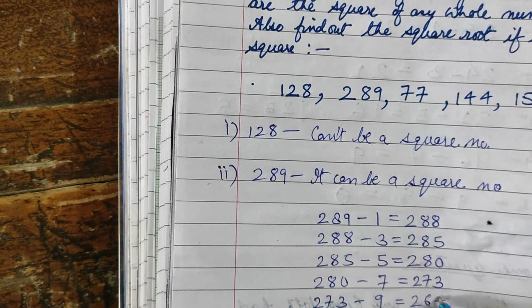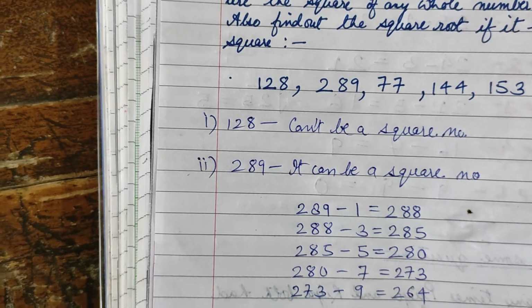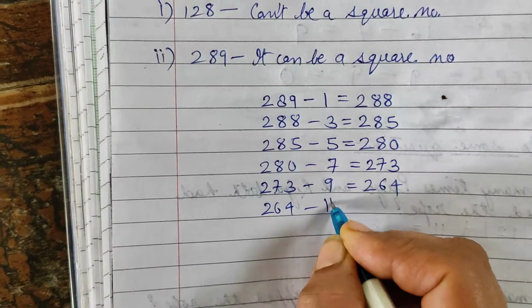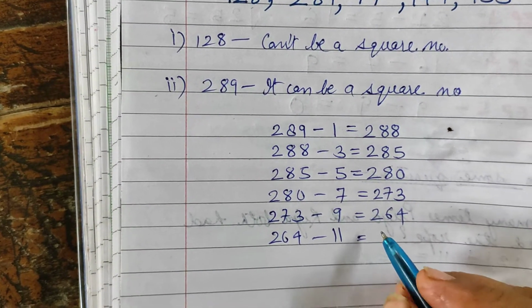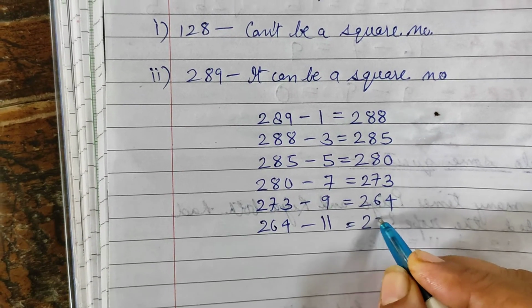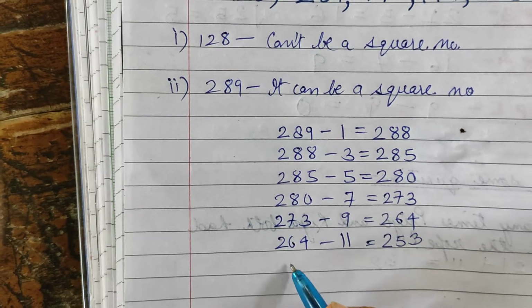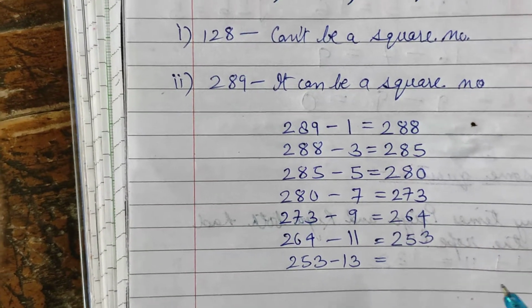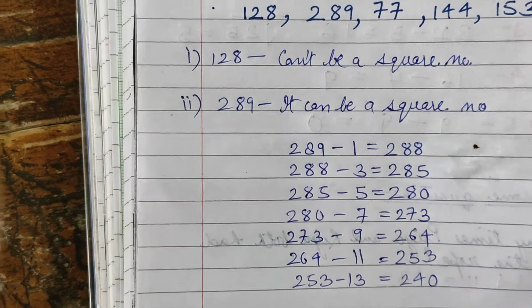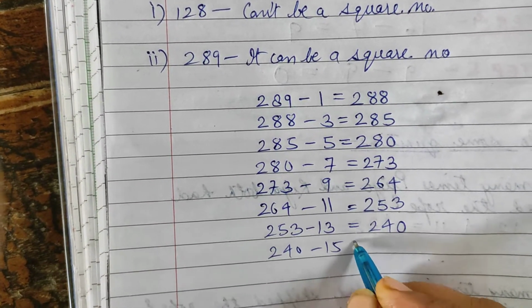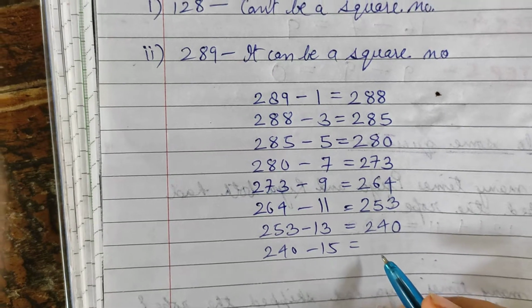That means 264. After 9 what do you have to subtract? 11. So how much will it become? 253. Now from 253 you have to subtract 13. So it will become 240.